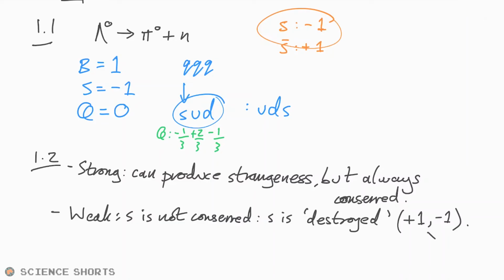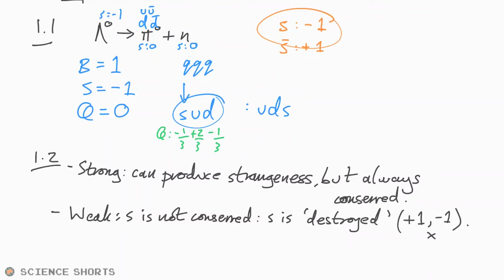I don't think we're concerned with that bit in particular here, though, but we are concerned with the other parts of the rules. So we have a strangeness of -1 here. And we have here a pi 0. That has to be an up anti-up or down anti-down, equal and opposite particles, as it were. So strangeness is 0 here. And of course, strangeness for a neutron is 0 as well.